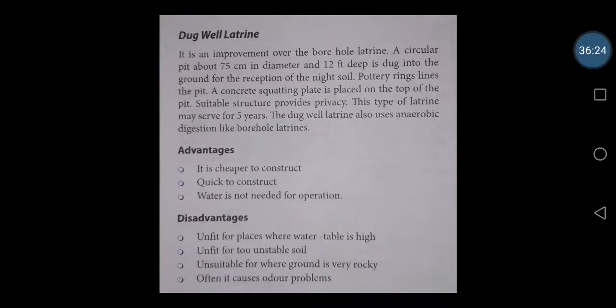The next one is the dugwell latrine. After this dugwell I will show you some pictures of the dugwell and borehole latrine so that you will get a comparison. So what do you mean by dugwell latrine? It is an improvement over the borehole latrine. Somewhat the same type as the borehole but a little more improved version is known as the dugwell latrine. A circular pit of around 75 cm in diameter and 12 feet depth is dug into the ground for the reception of the night soil. Here it is only 12 feet depth, but the circular pit is around 75 cm in diameter.